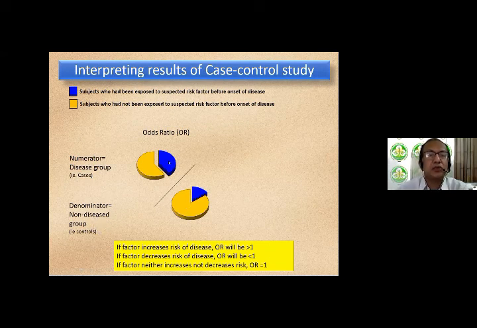Blue is those who had the risk factor in the past. So the slice of the pizza, those who are exposed divided by those who are not exposed in the past amongst the cases, divided by the exposed divided by non-exposed amongst the controls. That gives you the odds ratio. So if a factor increases the risk of the disease, the odds ratio will be greater than 1. If a factor decreases the risk of the disease, odds ratio will be less than 1. And if it neither increases nor decreases, as expected, the odds ratio would be equal to 1.